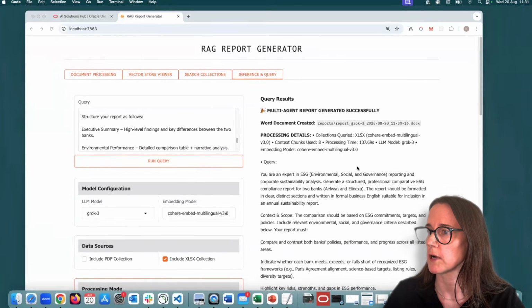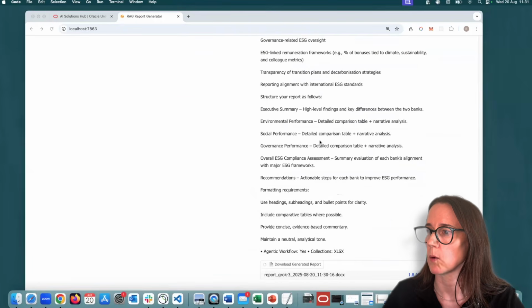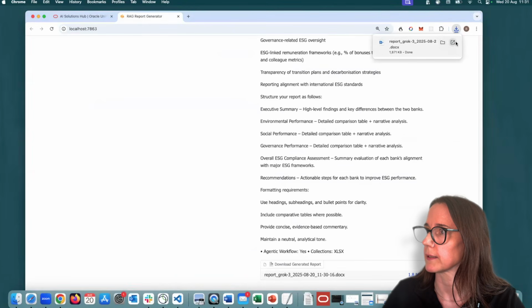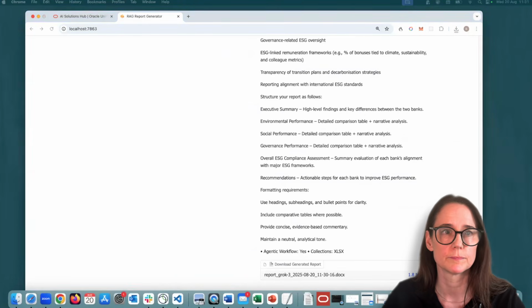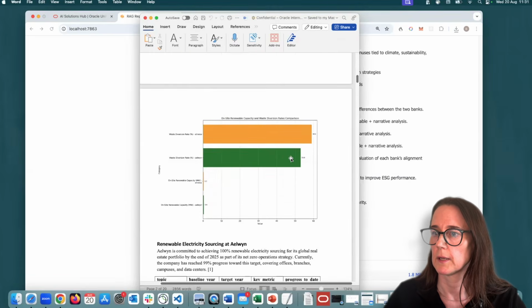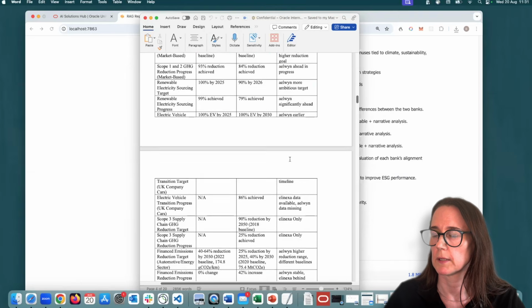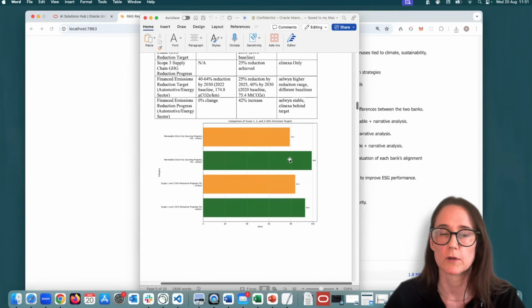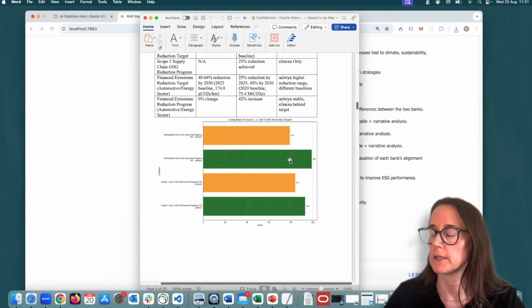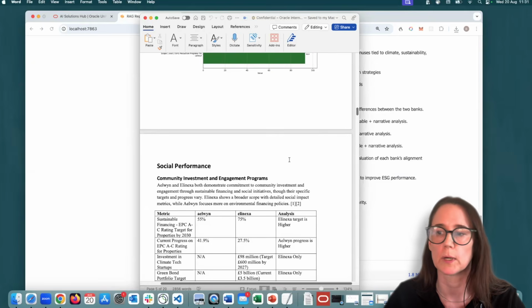So we have our report. There's the query again, and let's open it and see how it looks. We have an executive summary, environmental performance. We have color-coded graphs because the section writer agent was instructed to use different colors, so it'll be really clear which bank is which.